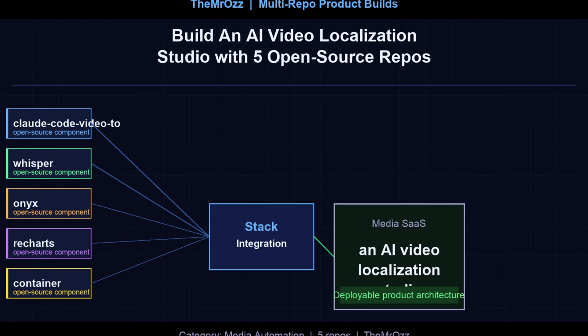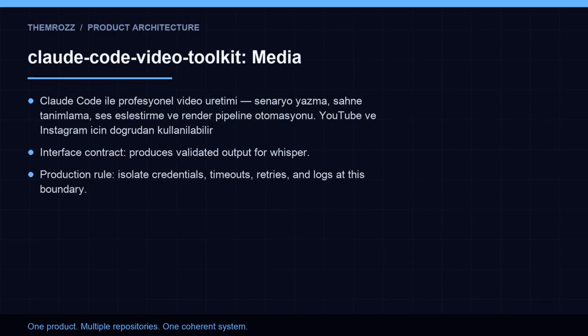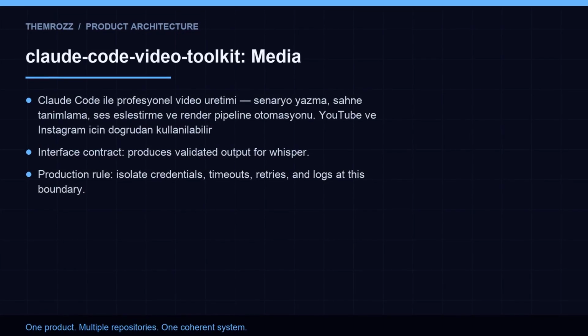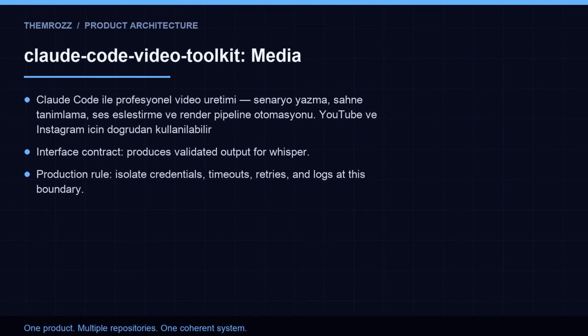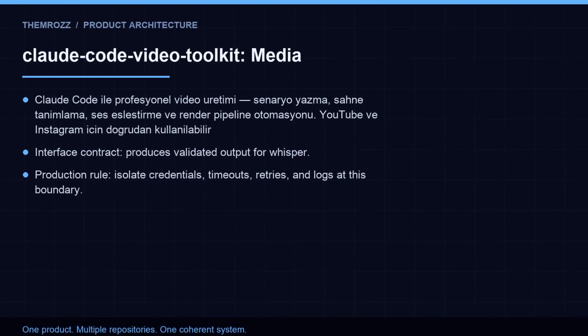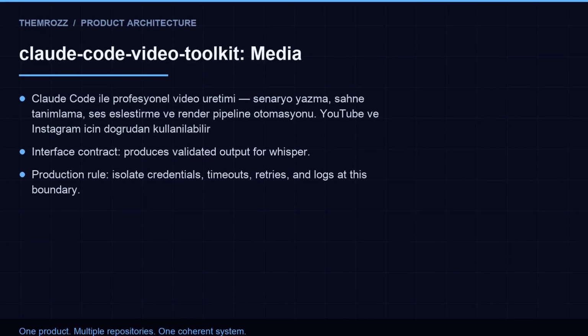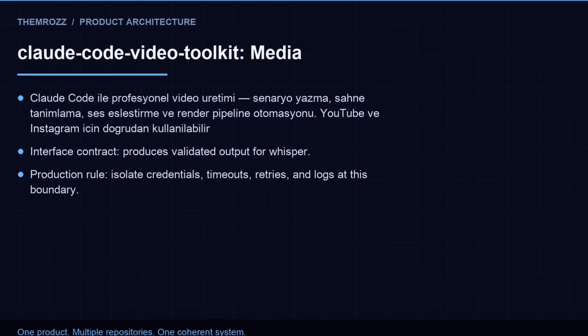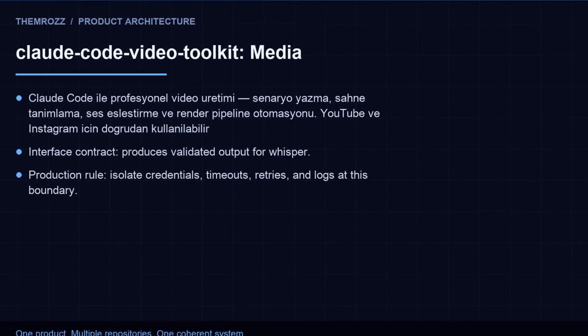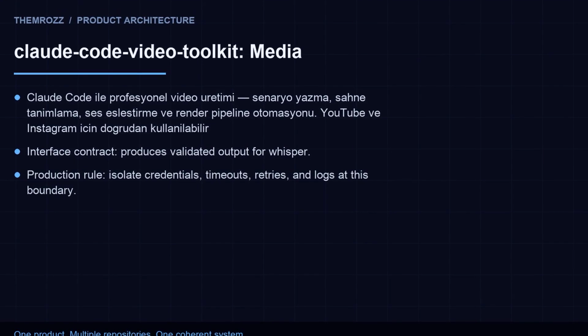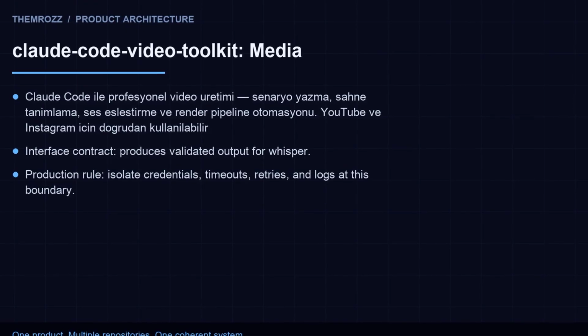By combining the strengths of these repositories, our AI Video Localization Studio offers a powerful and user-friendly solution for video publishers looking to expand their global reach. With its advanced speech recognition, translation, and media processing capabilities, our product makes it easy to produce high-quality, localized content that resonates with diverse audiences worldwide.